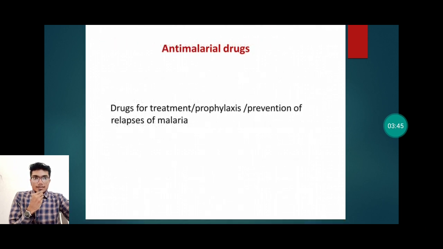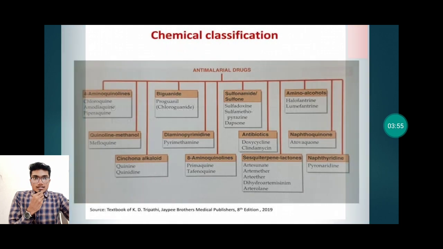Then let's see the antimalarial drugs. The drugs which are given for prophylaxis, treatment and prevention of relapse cases of malaria are called antimalarial drugs. Let's see the chemical classification of antimalarial drugs, and our main focus here is on cinchona alkaloid, that is quinine, and sesquiterpene lactone derivative, that is artemisinin derivatives. These are artesunate, artemether, arteether and arterolane.